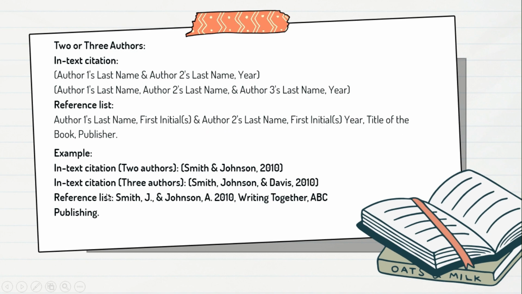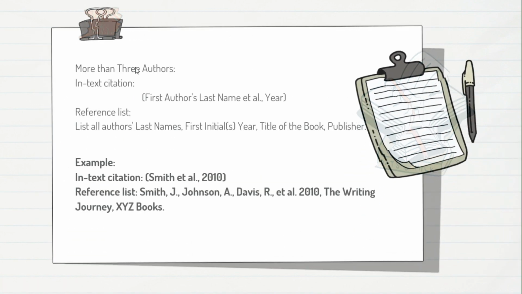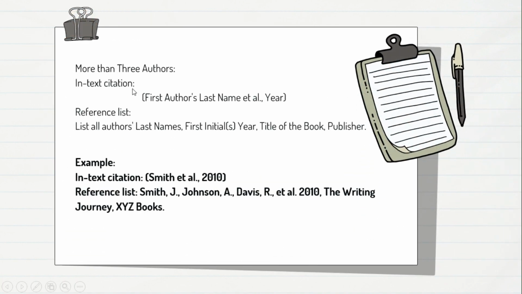Now let me tell you about when there are more than three authors. Here, use only the surname of the first listed author, followed by the expression et al., meaning "and others", when citing in text. Include the year of publication. And for reference, you have to list all authors' last names, first initials, year, title of the book, and publisher. By seeing the example, you can have a clear understanding on how to write both.